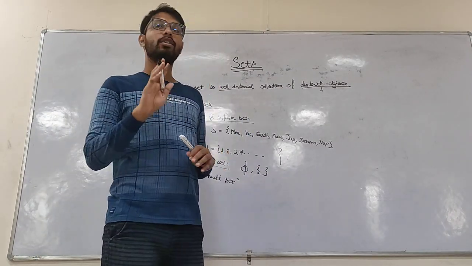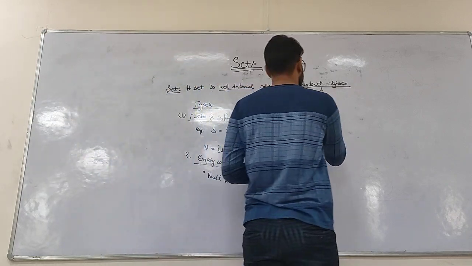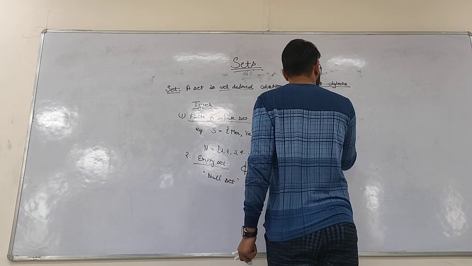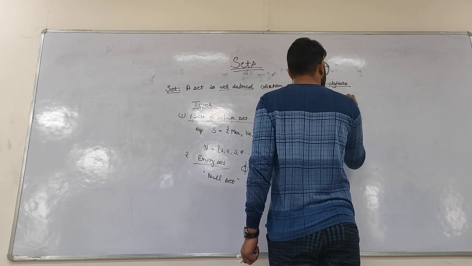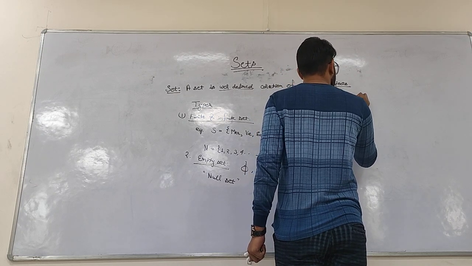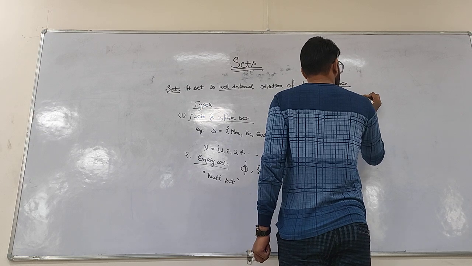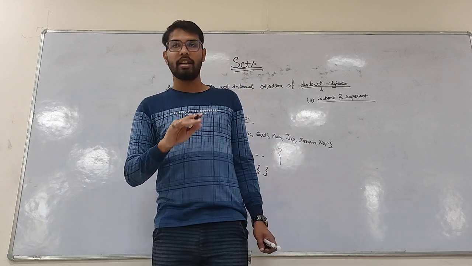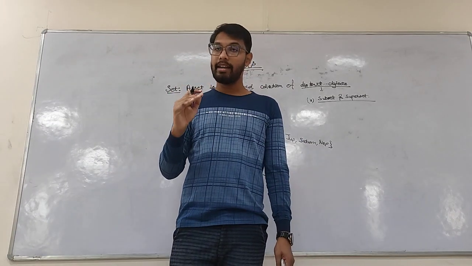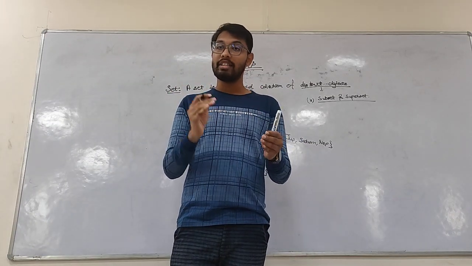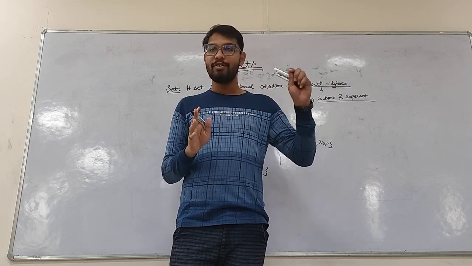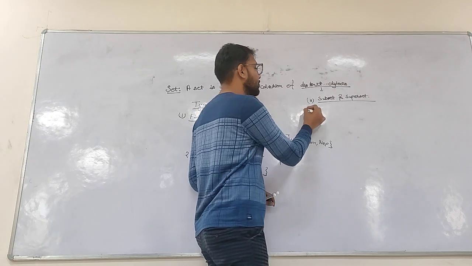Coming to the third part, what subsets and supersets are. If every element of set A is also in set B, then A is a subset of B. I know it's a bit confusing, so let me take an example.